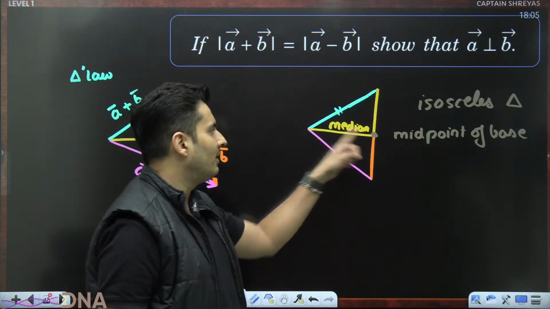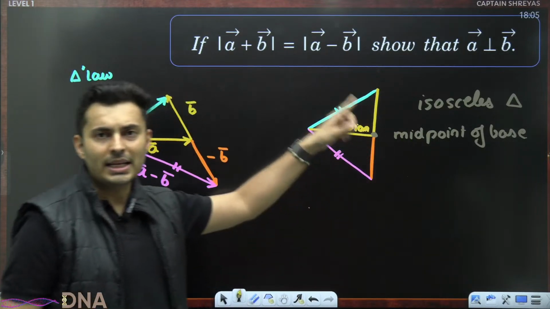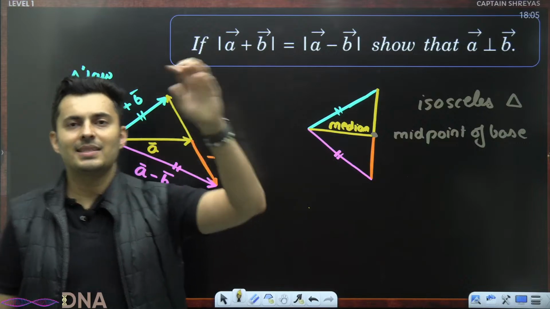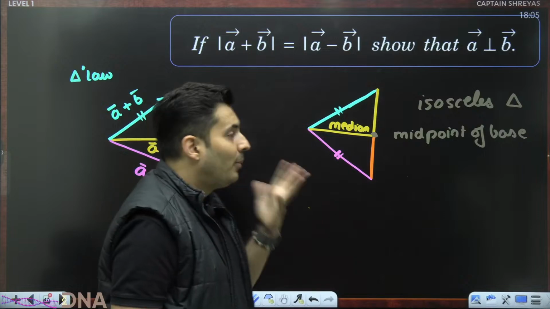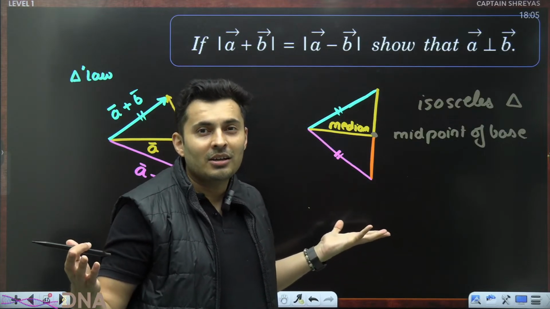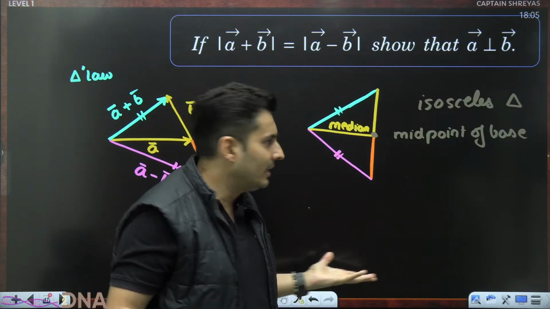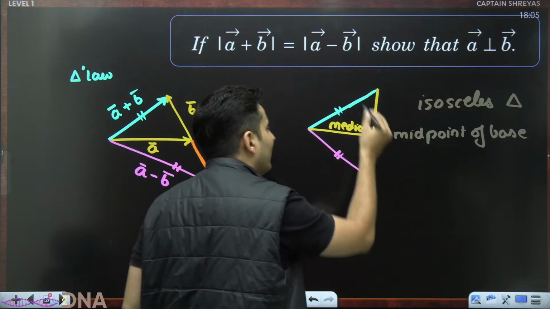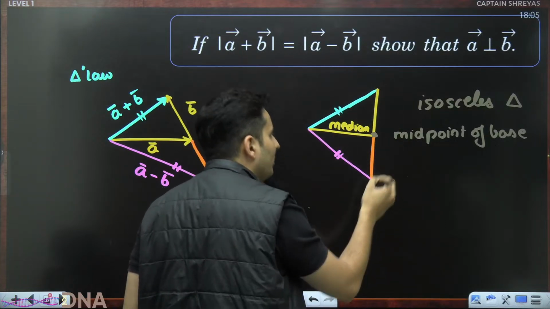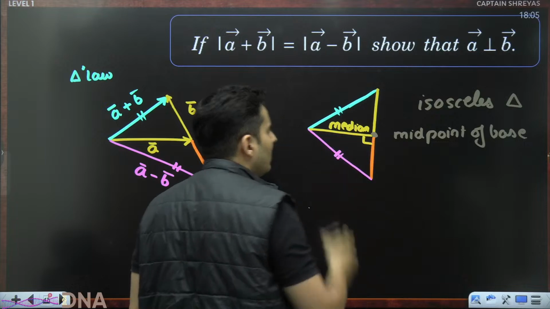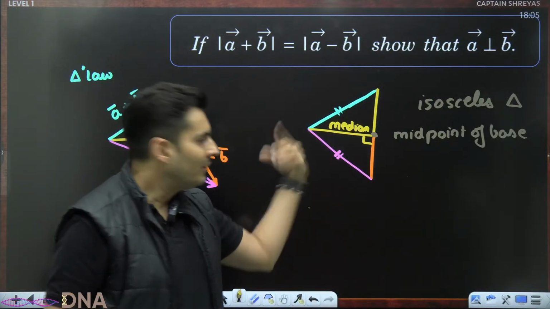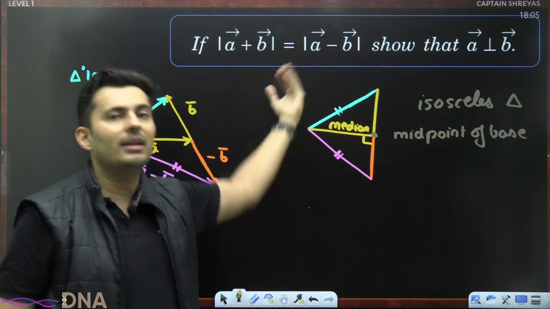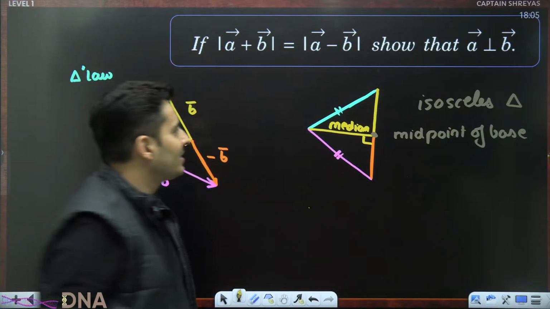A line which divides the side equally from the opposite vertex is called the median. Oh, but we know this property from our 8th, 9th or 10th grade that the median of an isosceles triangle on the base is always perpendicular. If it is perpendicular, it is the median. If it is median, it is perpendicular.